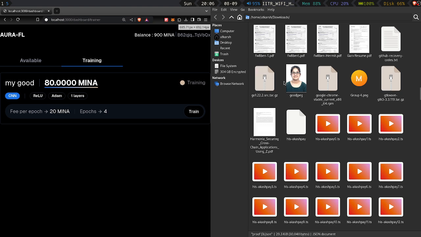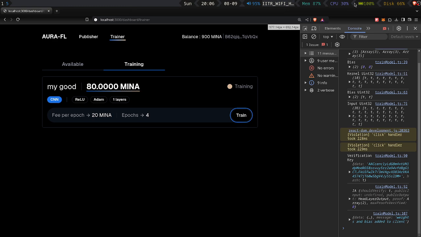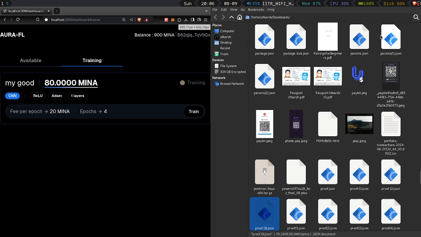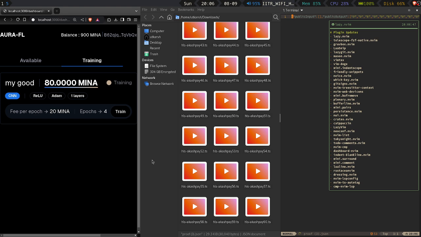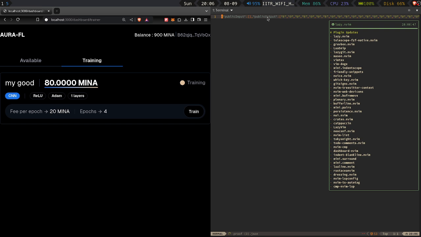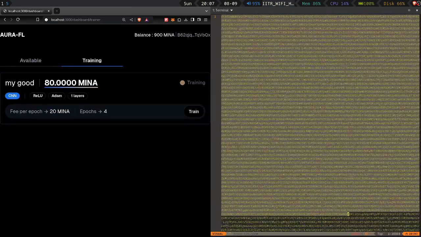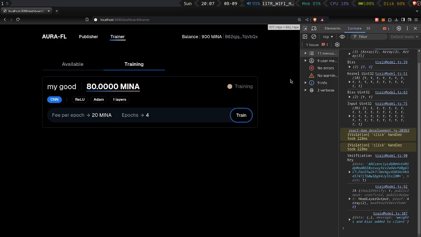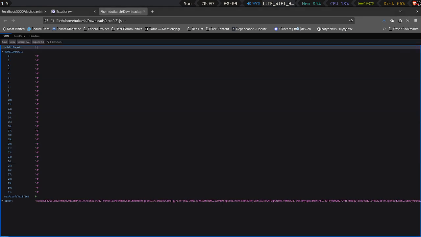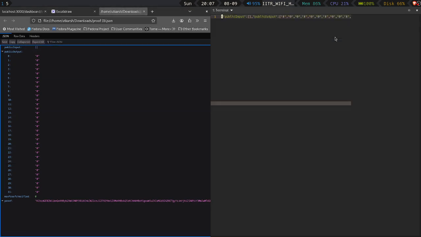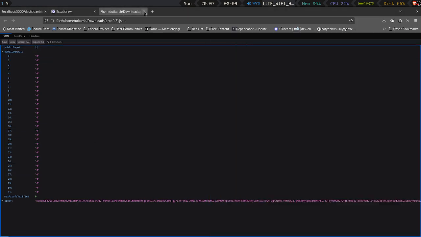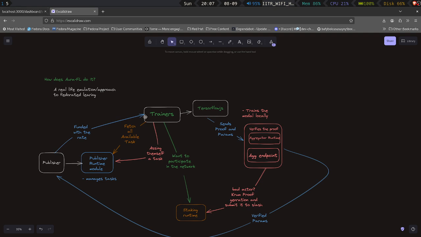Wait, let me open this proof.json. So this opens. So this is the zero knowledge proof of knowledge that is generated, and you can see the same happened for here. Proof4.json was generated. Okay, so what is our architecture?